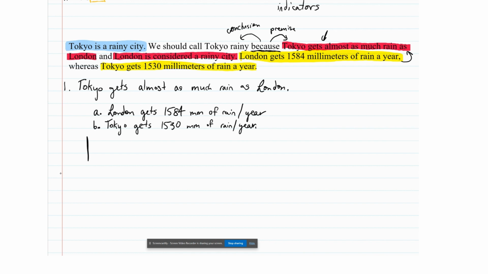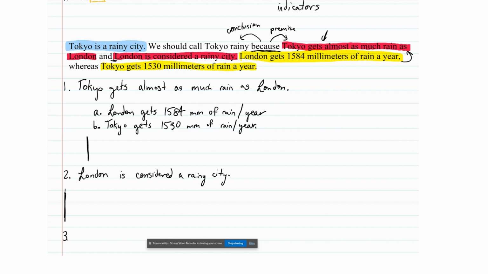So I'm going to leave a couple of lines, and then I'm going to come down here and write our second main premise. And remember, our second main premise is highlighted in red. So that second main premise is London is considered a rainy city. All right. And again, I'm going to leave a couple of lines. Why? Well, because again, that main argument looks suspiciously incomplete. It looks like one where we might have a couple more hidden premises in the works.